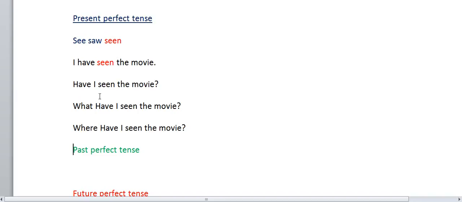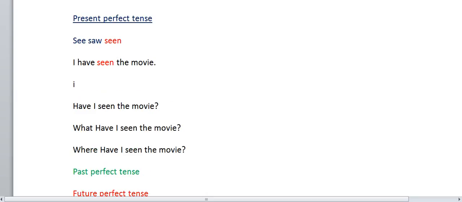Simple. I have. Suppose when the subject is third person singular, that is he, she, it, in this case you have to use has. In other cases, you have to use have. I have seen the movie. The action is already completed. I have done the work.